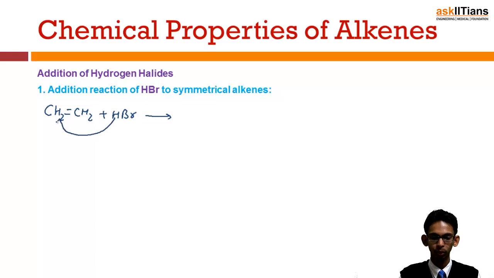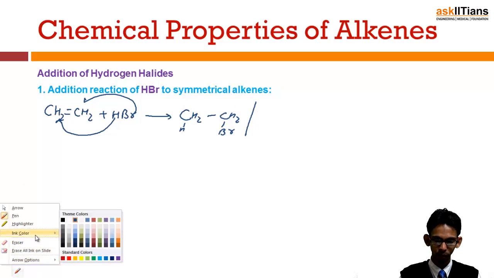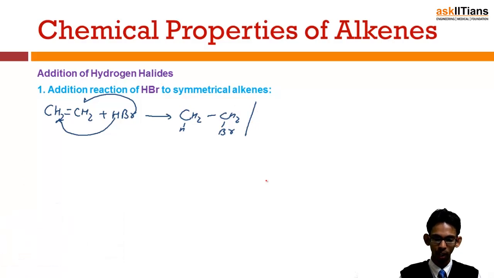H attaches to one carbon while bromine attaches to the other carbon to give CH2H and CH2Br. This is very simple in the case of symmetrical alkenes. The reaction is very usual, we just have to add hydrogen and bromine. Let's take another example of a symmetrical alkene.